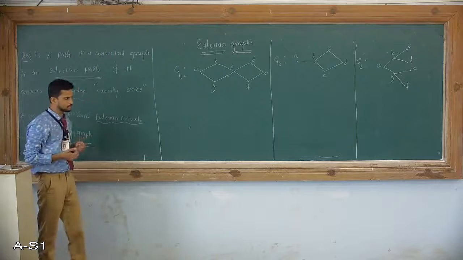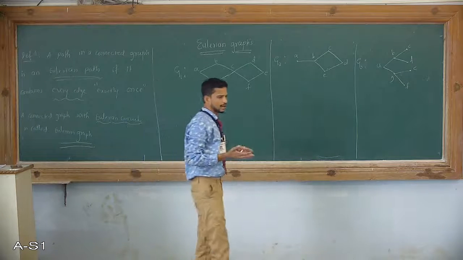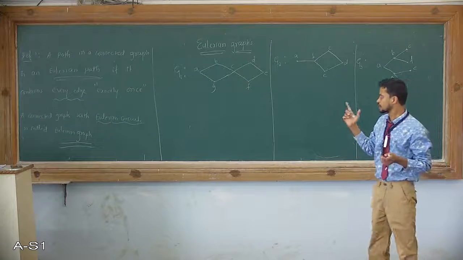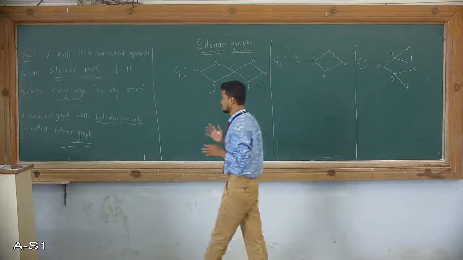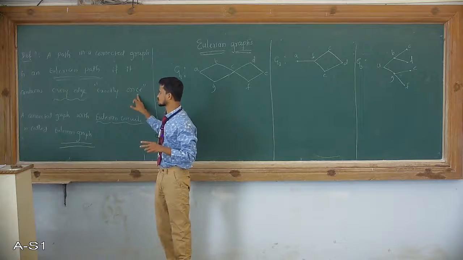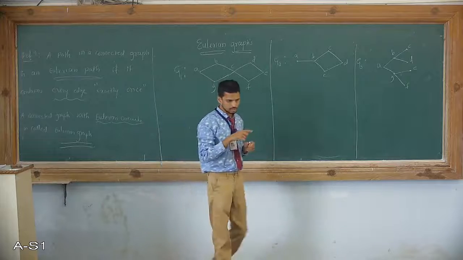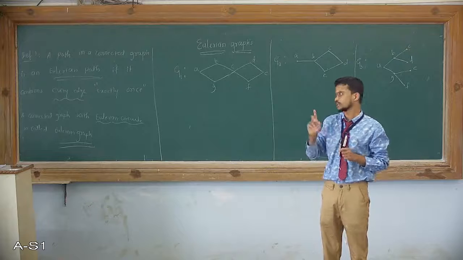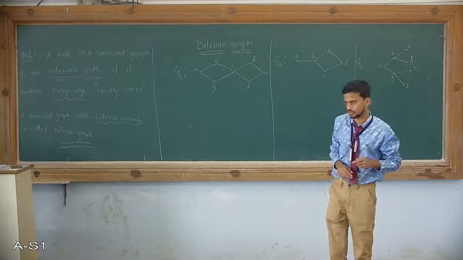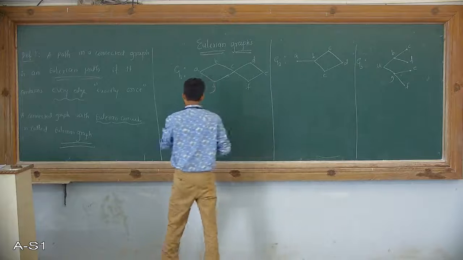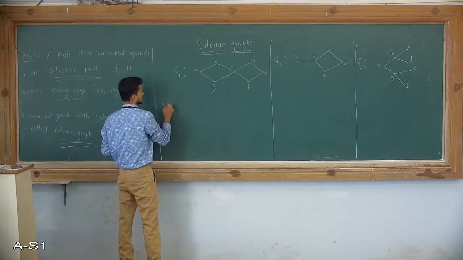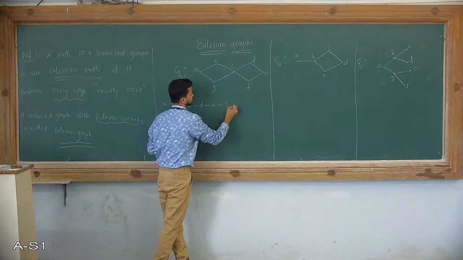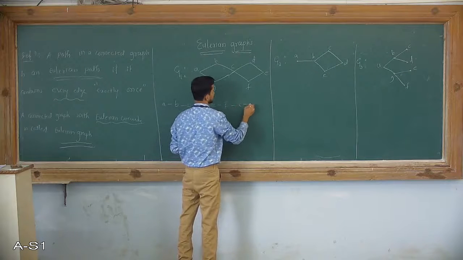Yes, we can construct a path which includes every edge. At that time, a vertex may be repeated, an edge may be repeated. But here, the path includes every edge of a graph, and every edge exactly once. It is very important. So based on that, we find out whether a so-called Eulerian path exists or not in these graphs G1, G2 and G3. For the first graph, I will start with A, B, C, D, E, F, again C, G.